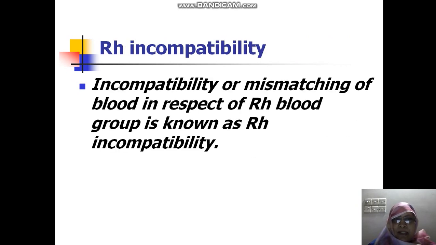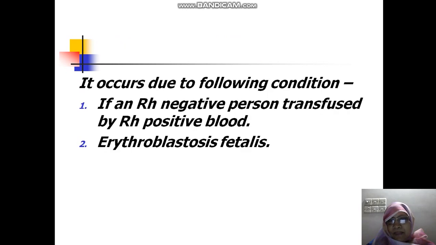Now, what is Rh incompatibility? Incompatibility or mismatching of blood in respect of the Rh blood group is known as Rh incompatibility. Then again, I say that an Rh negative person has the Rh incompatibility.